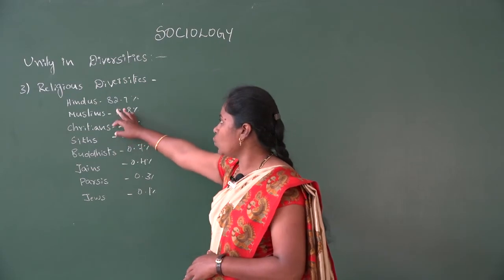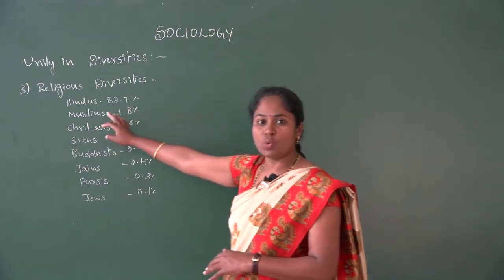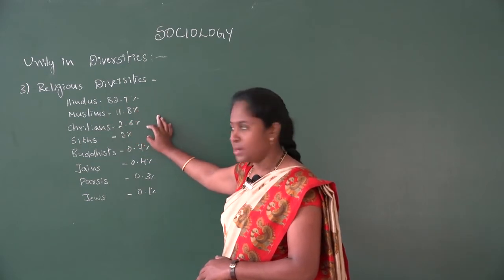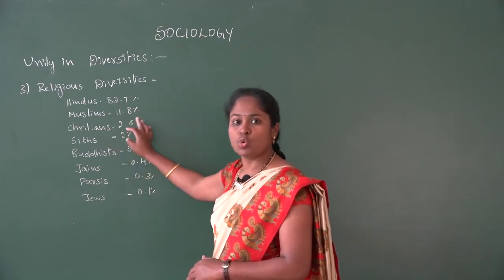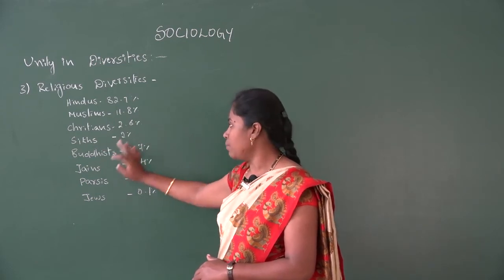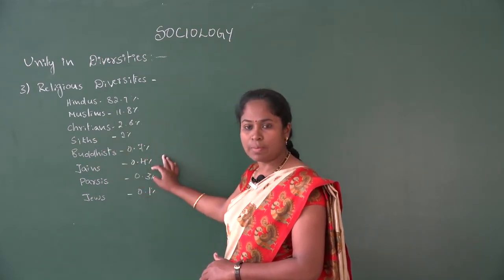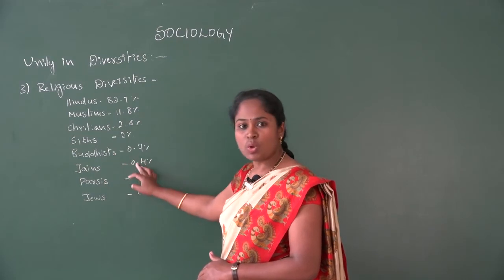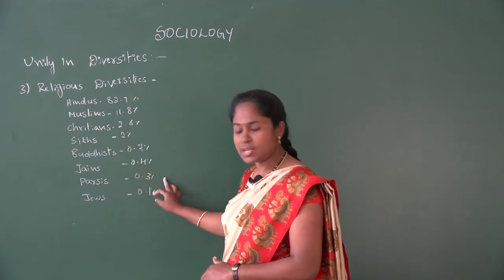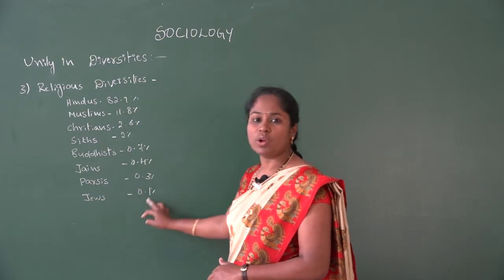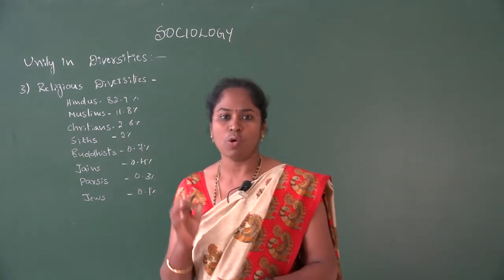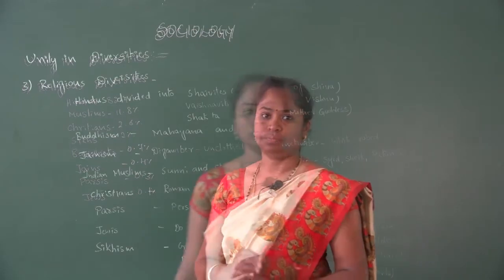Now Hindus constitute nearly 82.7%, and Muslims 11.8%, then Christians 2.6%, then Sikh 2%, then Buddhist 0.7%, Jains 0.4%, Parsis 0.3% and Jews 0.1%. This is the religious population of Indian society.